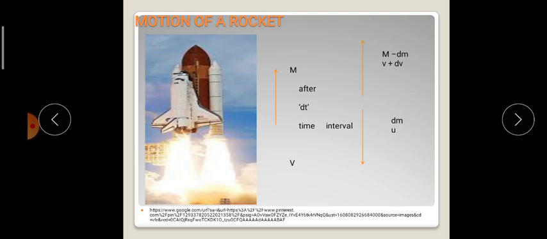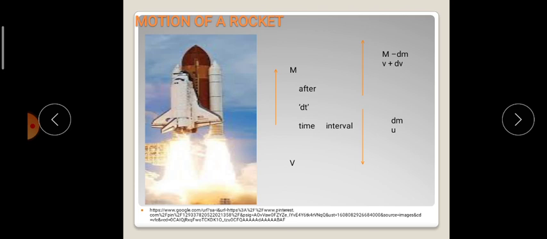Using this variable mass system concept, we could explain motion of a rocket by assuming that the initial mass of the rocket is capital M, initial velocity is capital V, and after a time interval of dt, the mass decreases by dm and mass becomes m minus dm, velocity of the rocket becomes v plus dv, whereas the ejected mass travels in the opposite direction and hence its velocity is written as u.